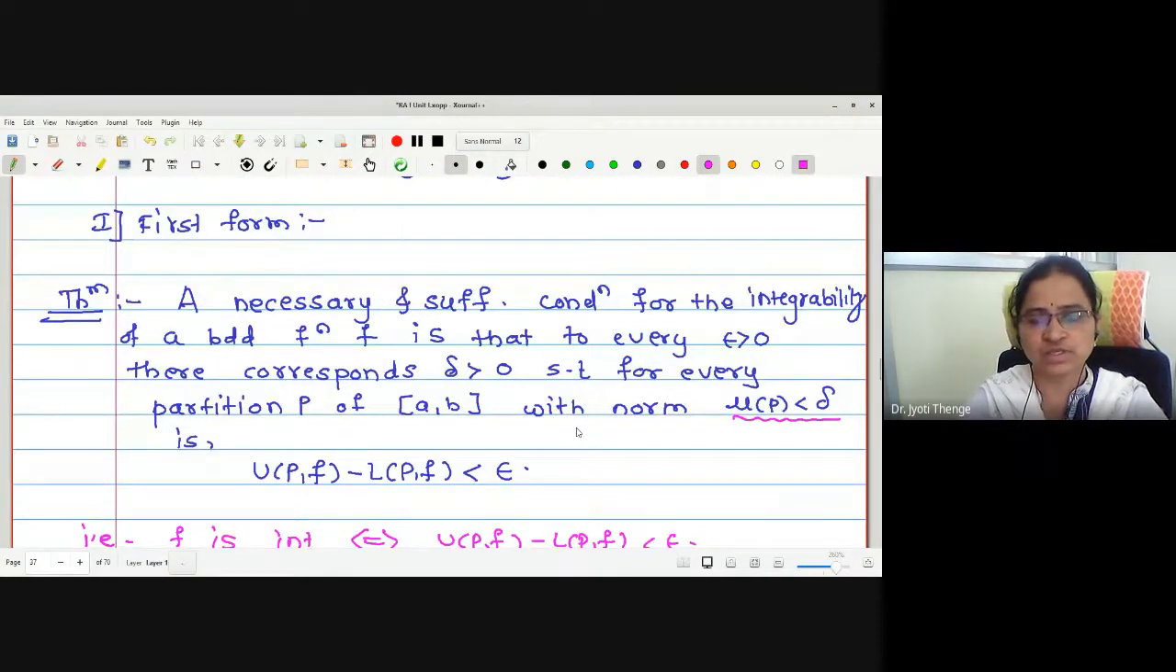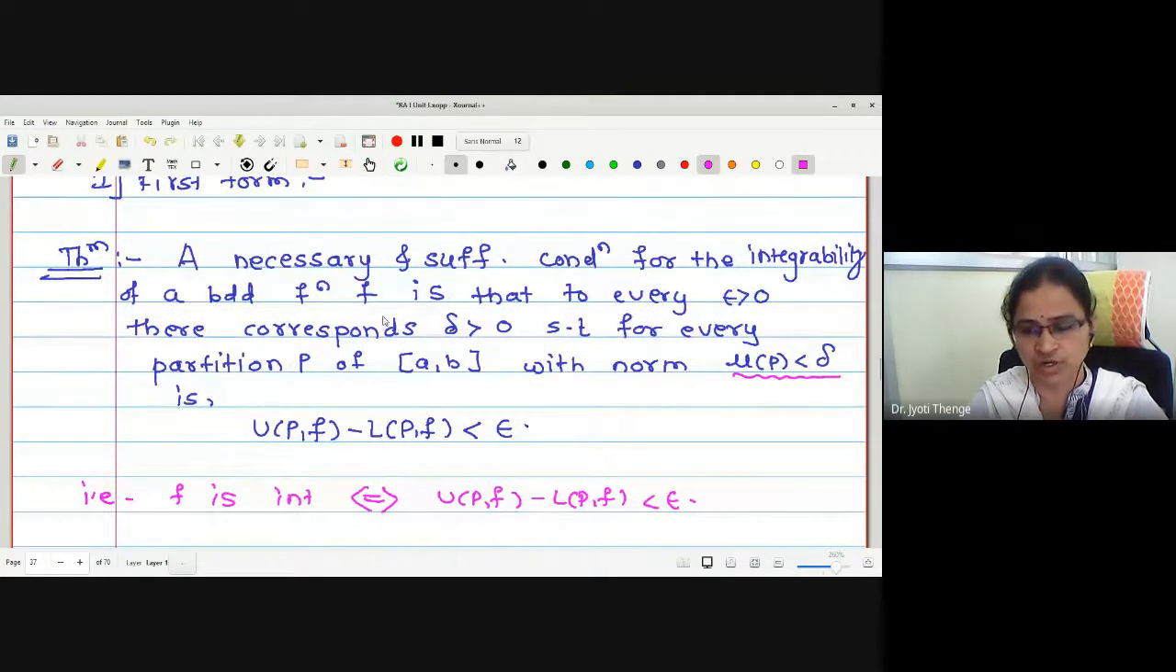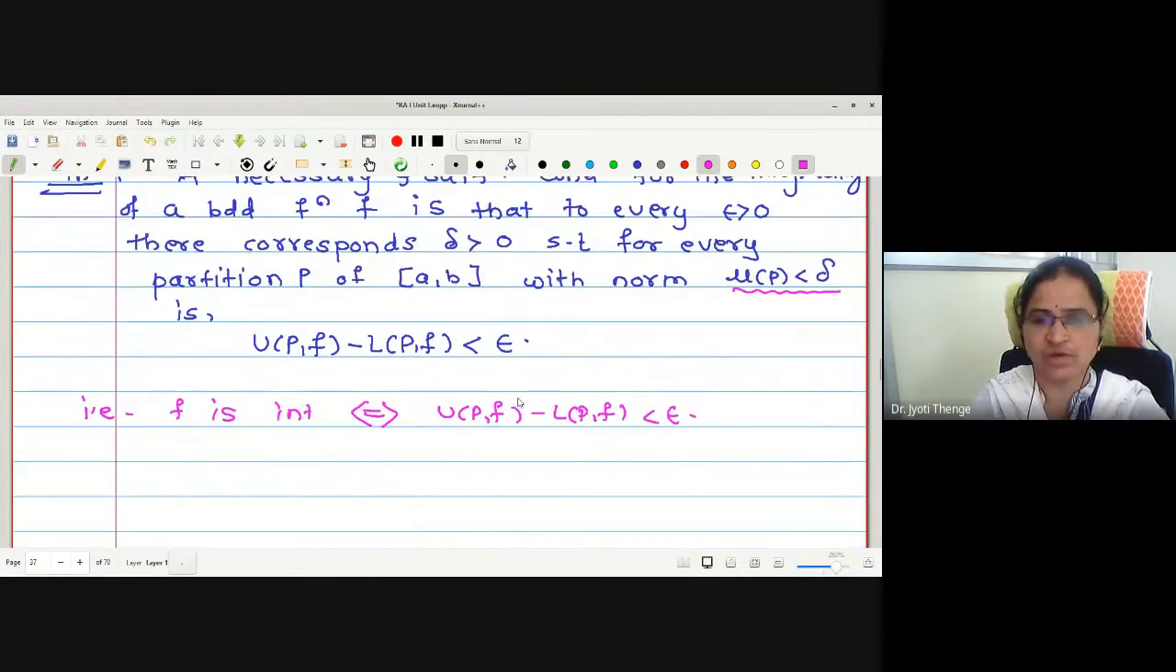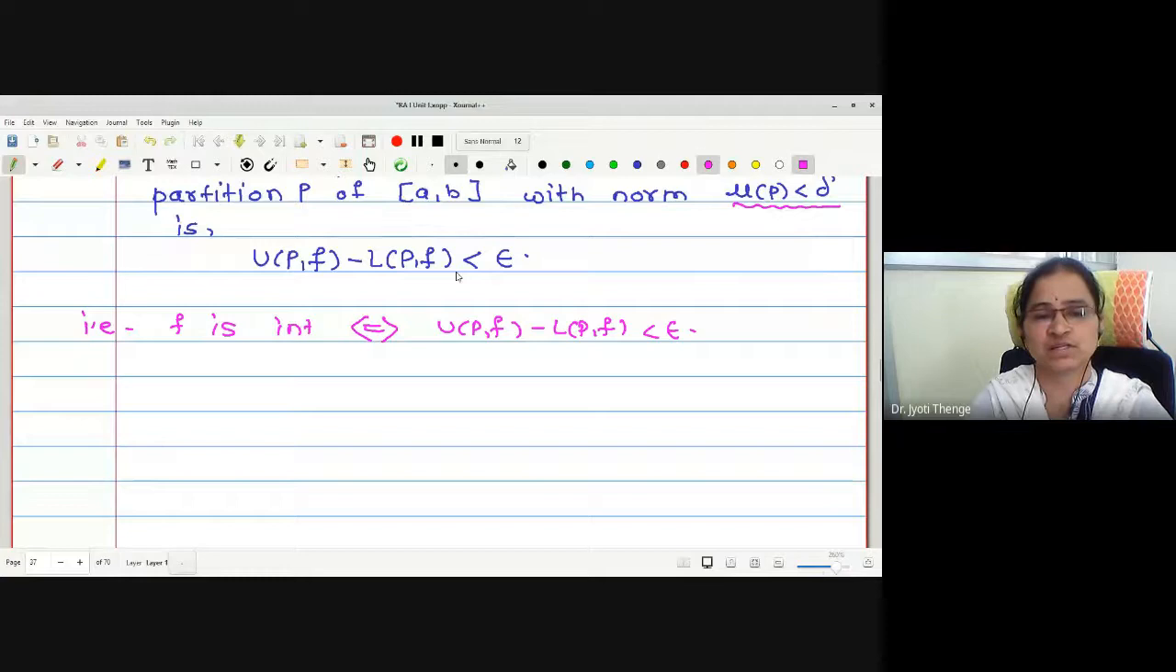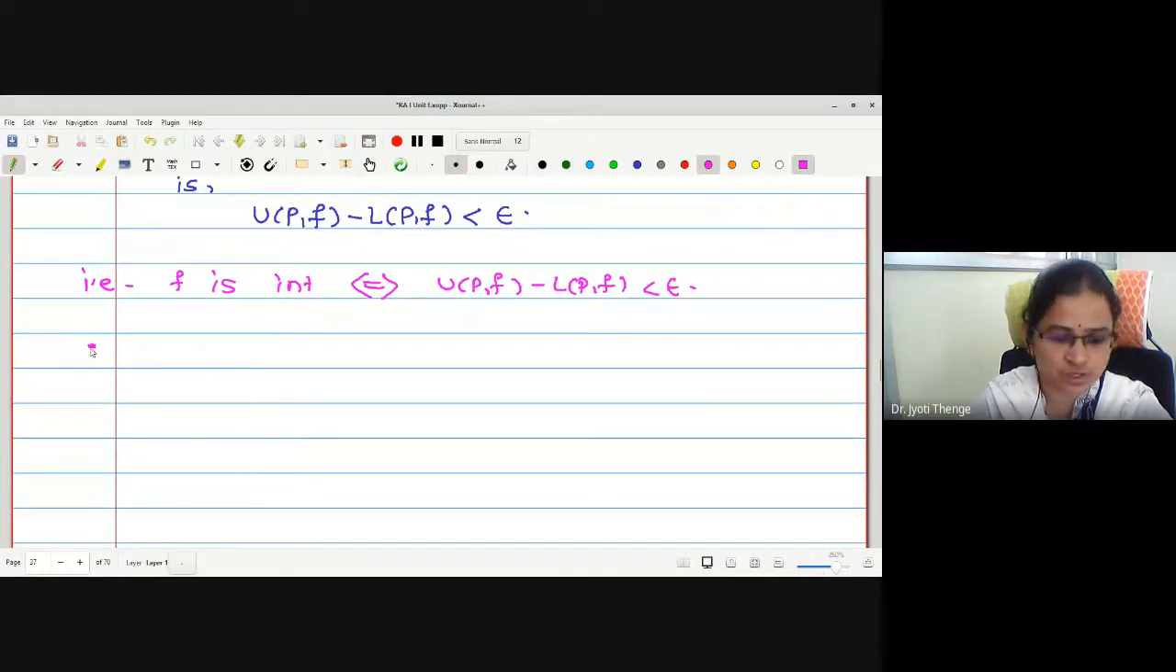Understood this? A necessary and sufficient condition for the function to be integrable is that for every epsilon there corresponds one positive delta such that there exists a partition P with norm P less than delta where UPF minus LPF is less than epsilon. Okay, let us go for the proof.